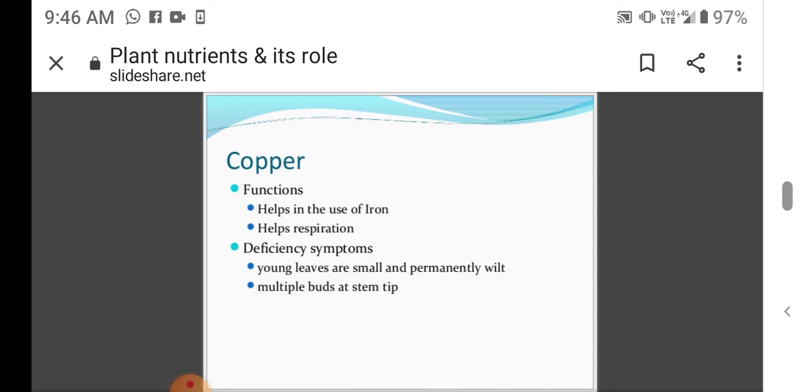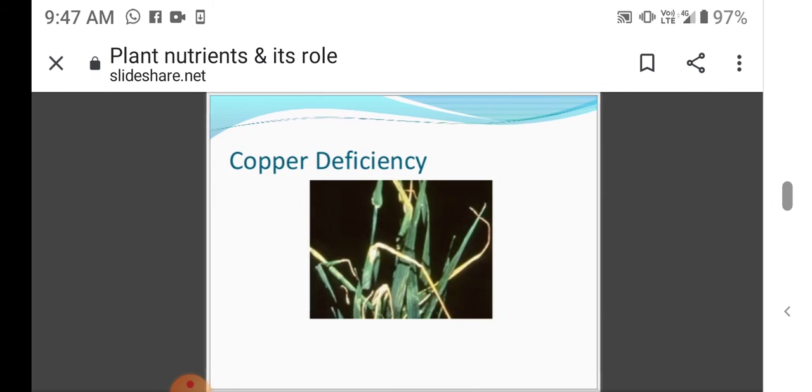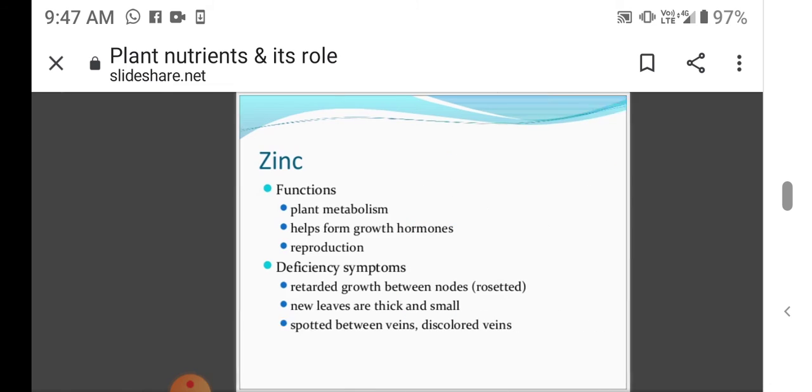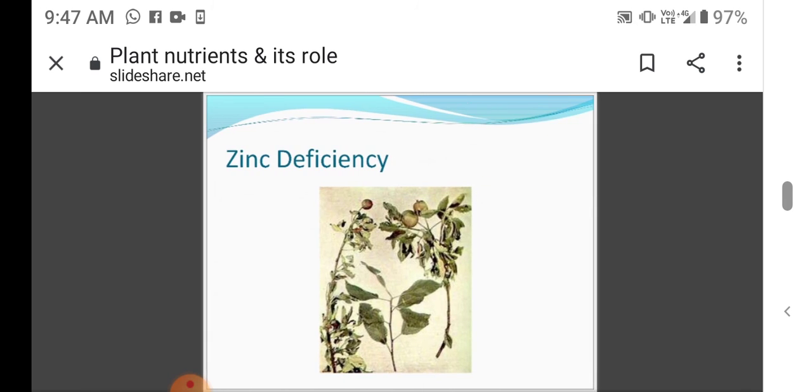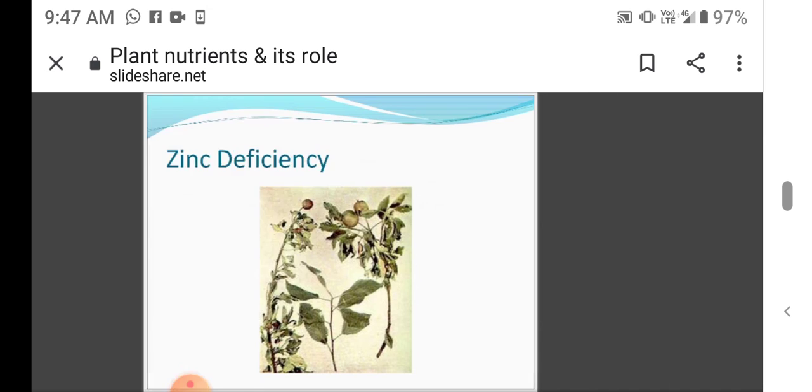Then pass on to the copper. Functions of copper: helps in the use of iron, helps in respiration. Deficiency symptoms: young leaves are small and permanently wilt, and multiple buds at the stem tip. Copper deficiency is seen here. And then pass on to the zinc and functions of zinc: plant metabolism, helps form growth hormones, reproduction. Deficiency symptoms are retarded growth between nodes, new leaves are thick and small and spotted between veins, and discolored veins. So here I pasted the zinc deficiency.